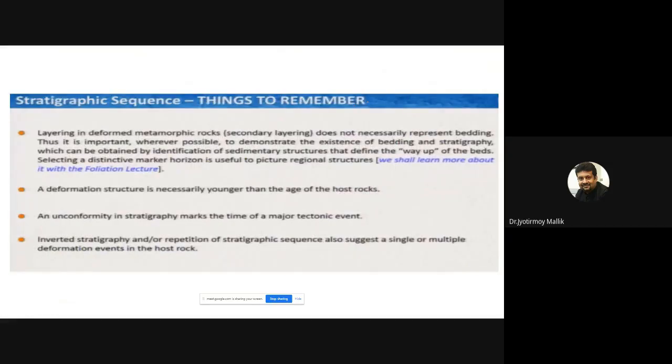Okay, so stratigraphic sequence, things to remember: layering in deformed metamorphic rocks, which is called secondary layering. So there are two types of layering in rocks. Primary layering, which are generally sedimentary, and we call them bedding, as I just said. And then there is secondary layering, which is generally developed due to metamorphism, due to metamorphic processes.